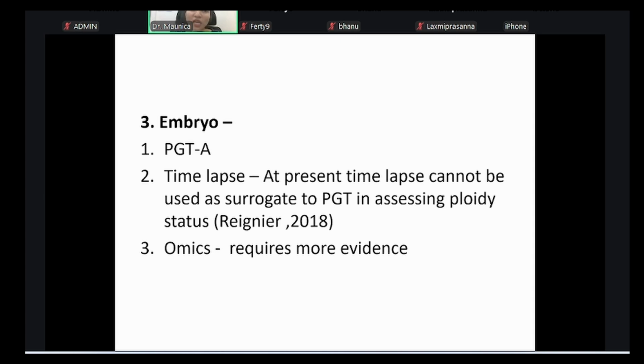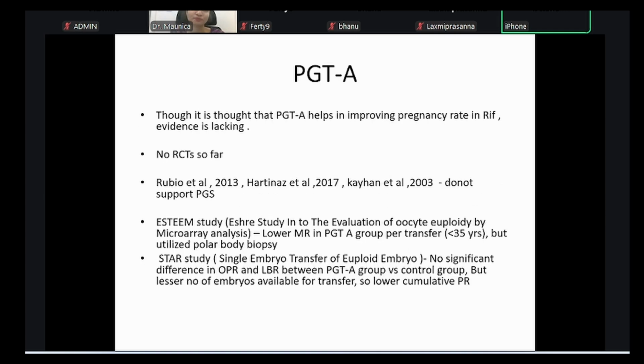They found that in younger women, less than 35, even without PGTA, if the lady is going for her first, second, or even third transfer, there is more than 90% chance of her conceiving even without PGT. Even now, PGT for all is not being recommended or voiced by any of the experts. We can use it only where it is indicated.